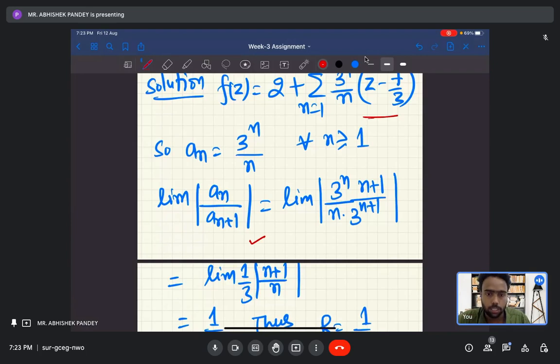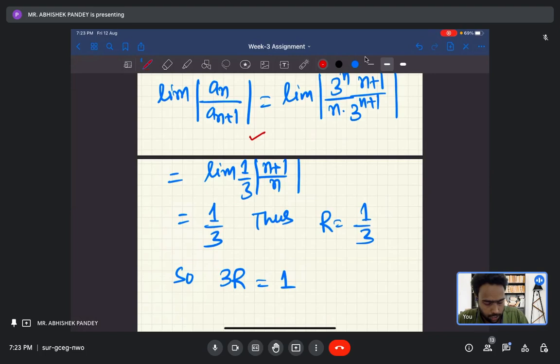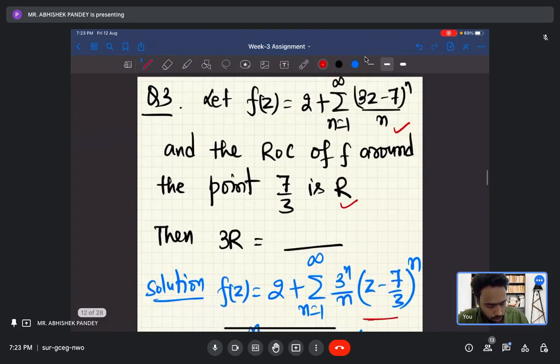So let us check whether this limit exists or not. This is a simple limit, so this will exist. It is 1 by 3. So radius of convergence is 1 by 3. So what would be 3r? It will be equal to 1. So the answer is 1.